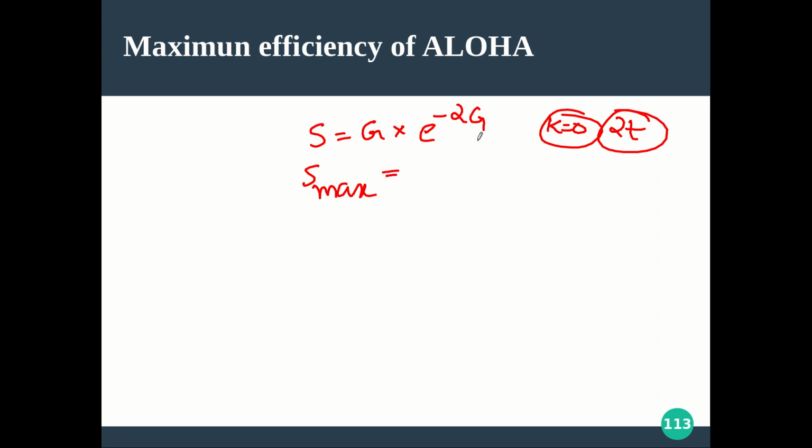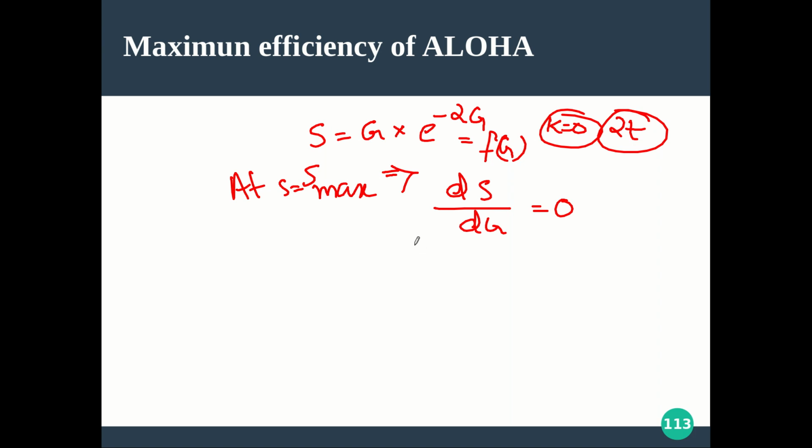S is now found to be a function of g, right? So what we want is the maximum of it, S max. When S is equal to S max, what will happen? The derivative of this function, I mean S with respect to g, will be 0. This is something you are studying in your mathematics.